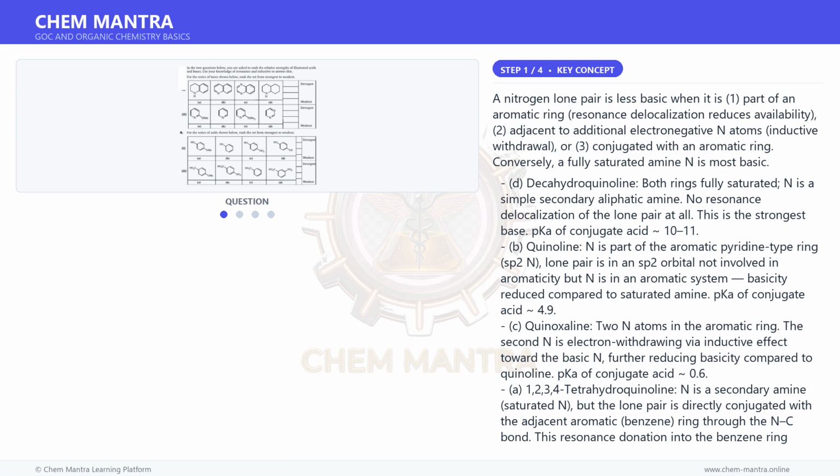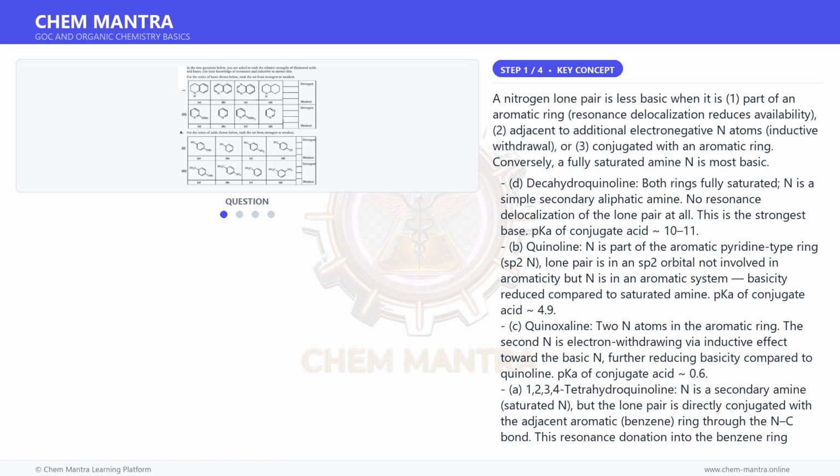However, compared to the pyridine-type nitrogens in B and C, where the lone pair is in an sp2 orbital already constrained by aromaticity, the amine in A has its lone pair in an sp3 orbital. Yet the direct conjugation with the aromatic ring substantially reduces basicity, pKa of conjugate acid ~4.0, slightly less than quinoline because the amine lone pair is donated into the ring.